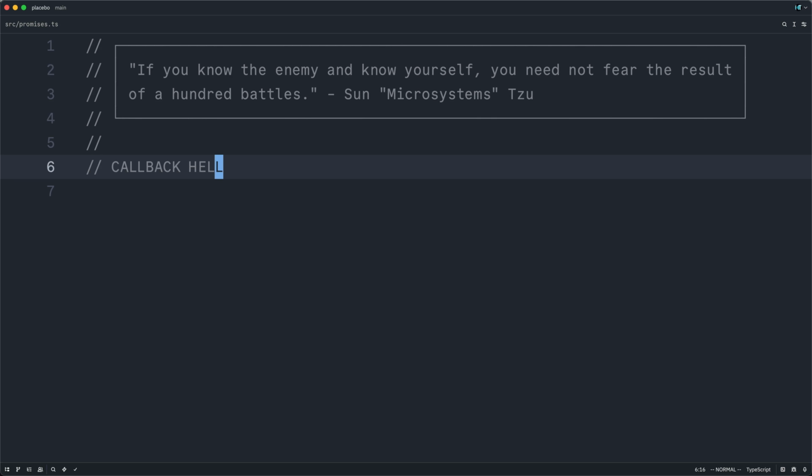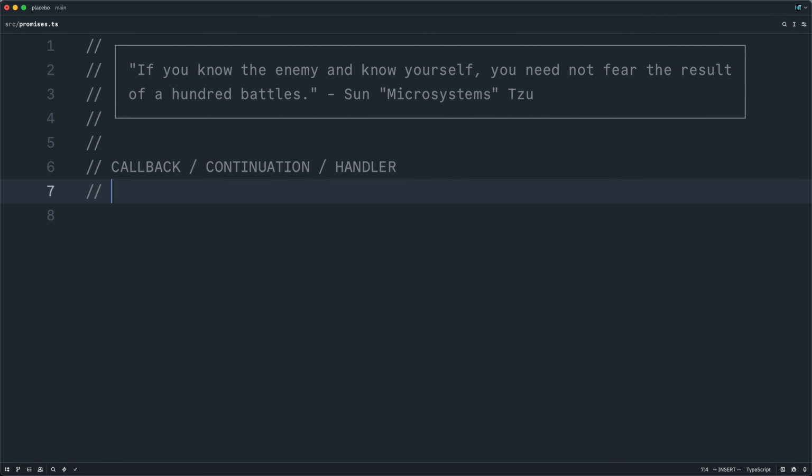And it is precisely there that we will begin with the callback, or the continuation, sometimes referred to as a handler. Long before promises skulked about this earth, we programmed asynchronous JavaScript with continuation passing style. Let us look at a brief example. Let's start by naively reading a file.